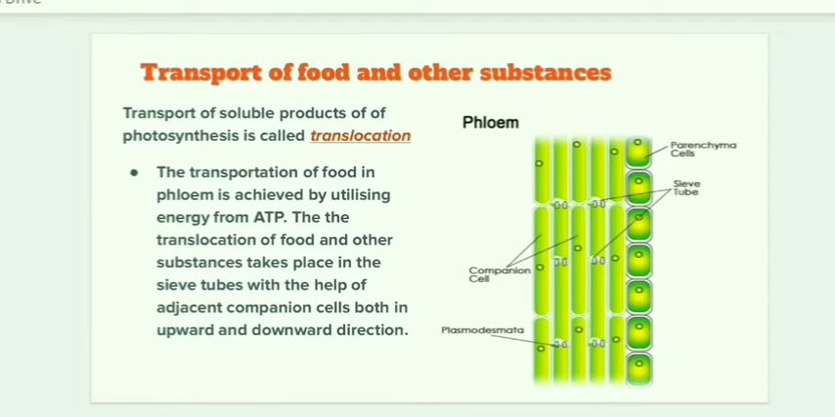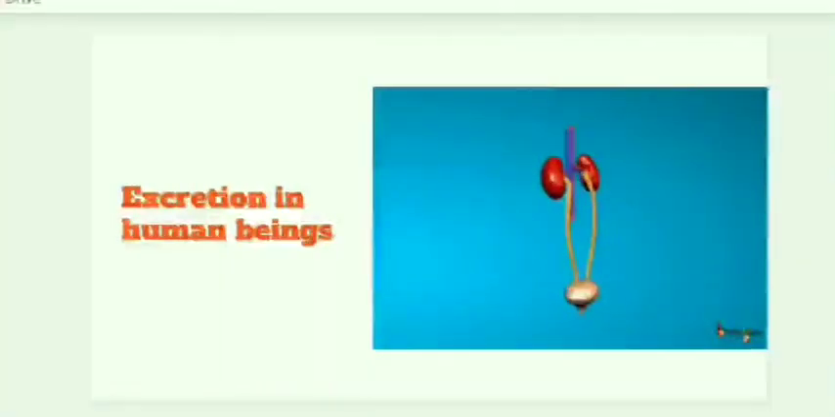The transport of food takes place in both directions, multi-direction, unlike the transport of water. The transport of water takes place only in the upward direction, but food molecules move in multiple directions. So this is about the transportation of substances in plants.